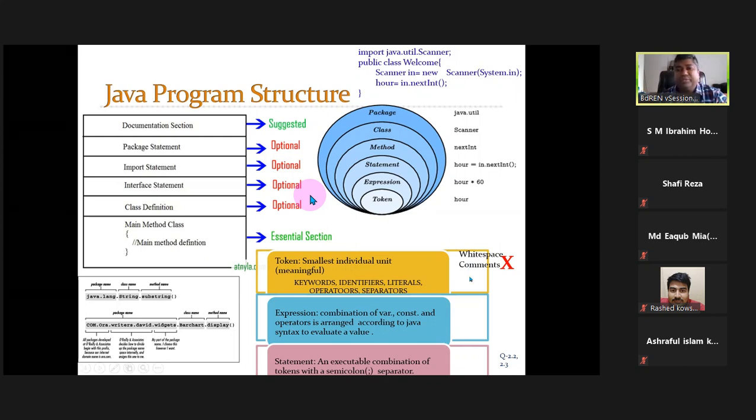Without considering those things, the smallest individual meaningful unit is called a token, which can be used as a keyword, an identifier, a literal, an operator, or a separator. A semicolon is a separator.